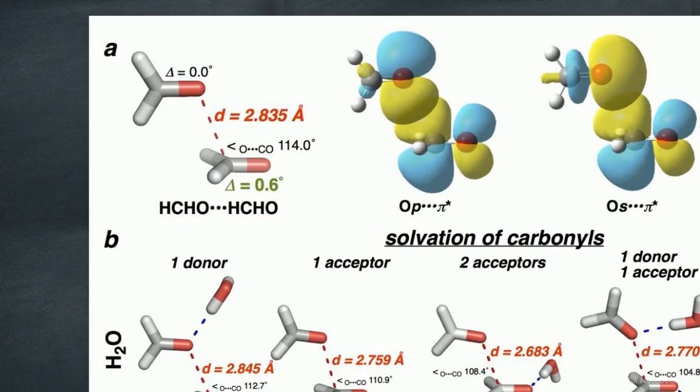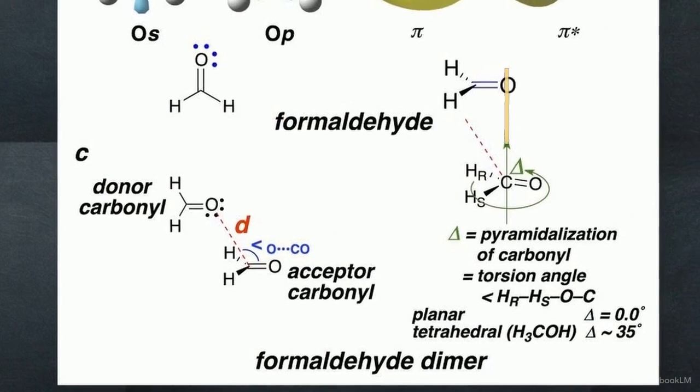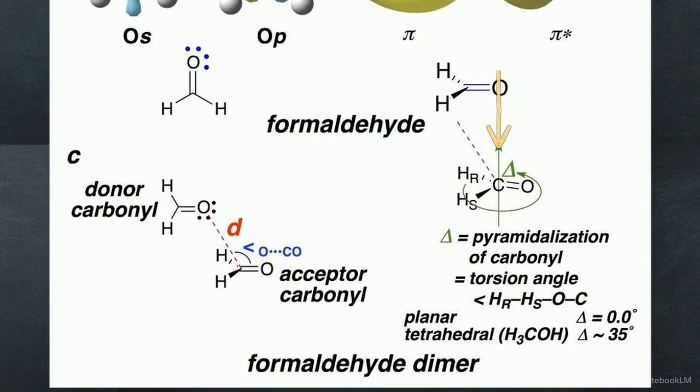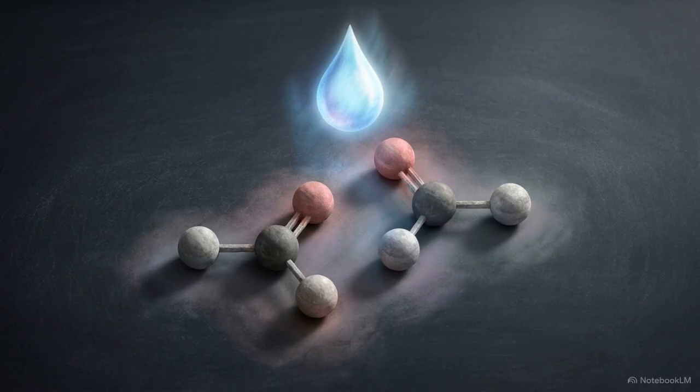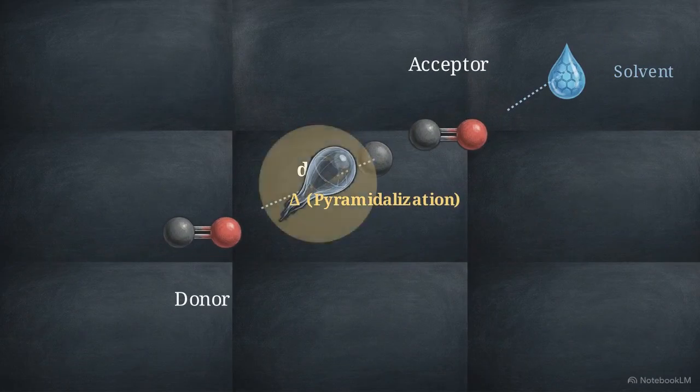Simulated in implicit water, it represents an energy minimum. In a vacuum, it falls apart. The local environment is required to maintain stability. We measure the strength of this interaction using two exact metrics, the intercarbonyl distance, labeled D, and the extent to which the acceptor carbonyl physically deforms out of a flat plane, a measurement called pyramidalization, labeled delta. If introducing a solvent alters the geometry of this minimal model, it proves the solvent acts through direct electronic modulation of the carbonyls, not through steric interference.